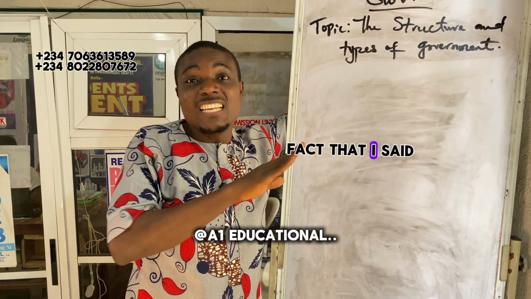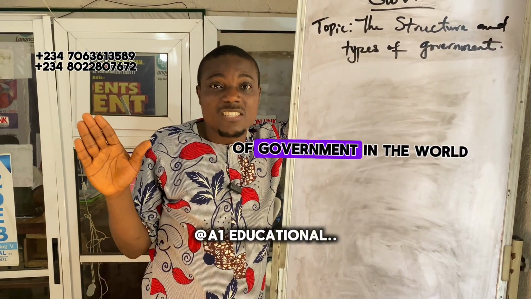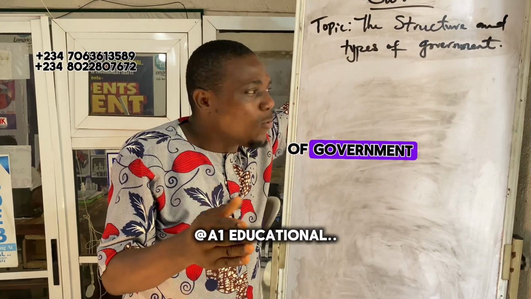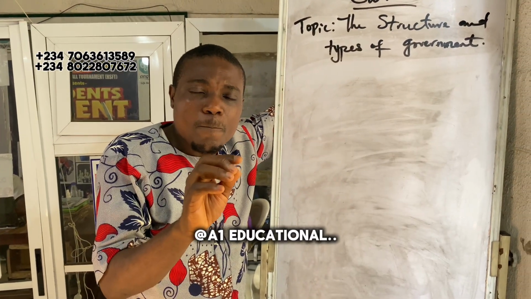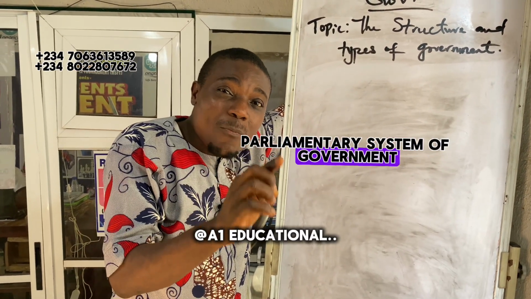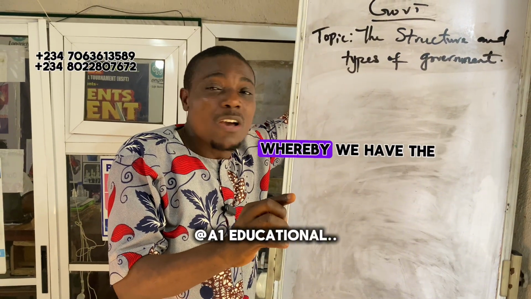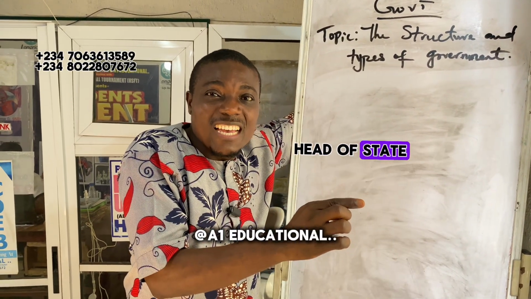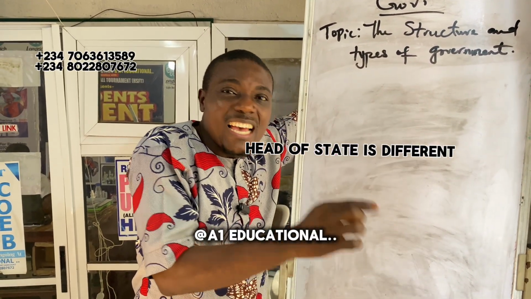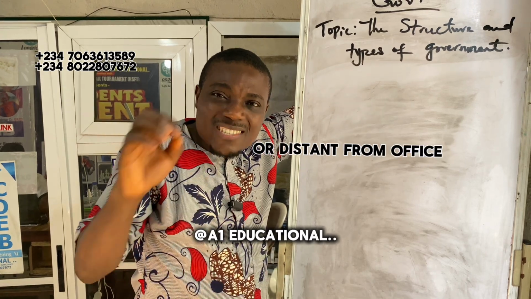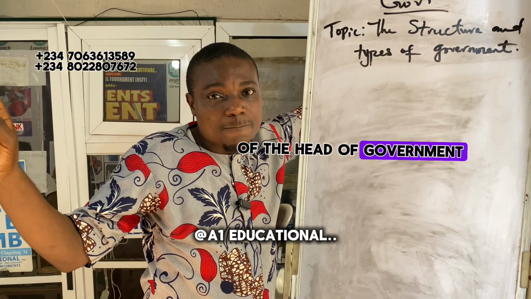And don't forget that I said we have different systems of government in the world, like a parliamentary system of government. What is a parliamentary system of government? It is a system of government whereby the office of the head of state is distinct from the office of the head of government.